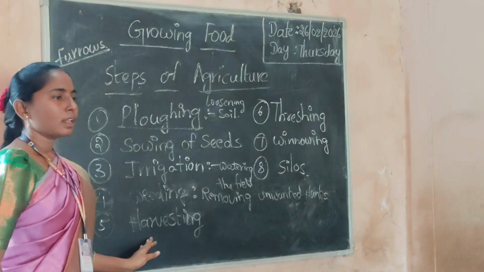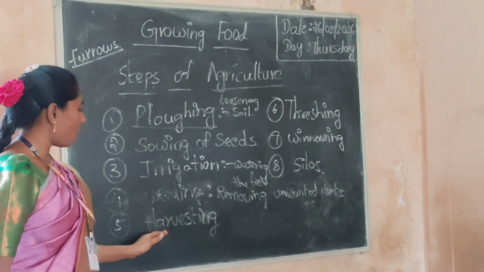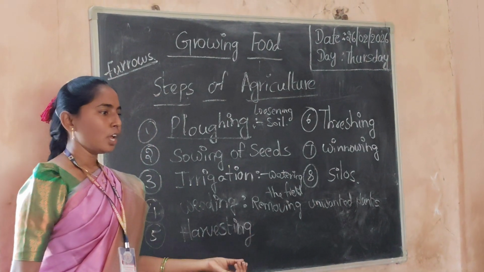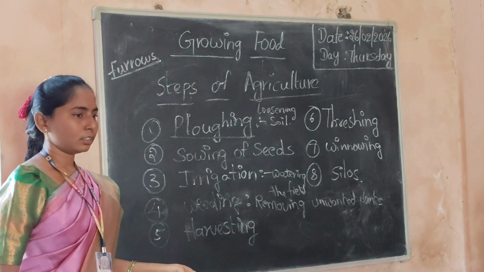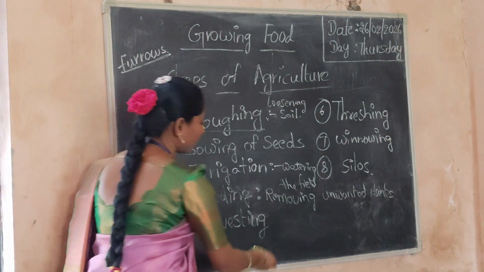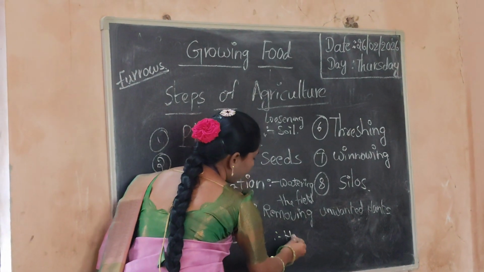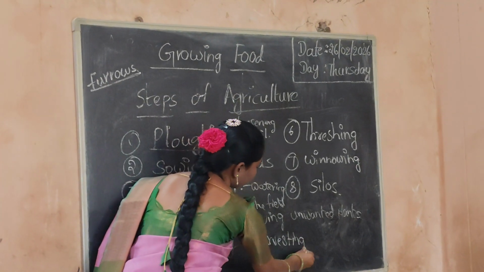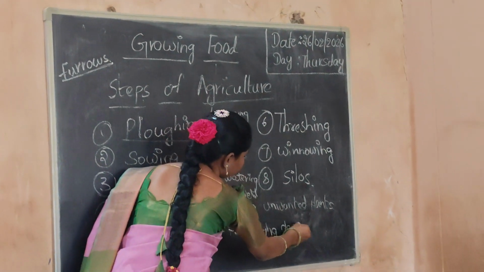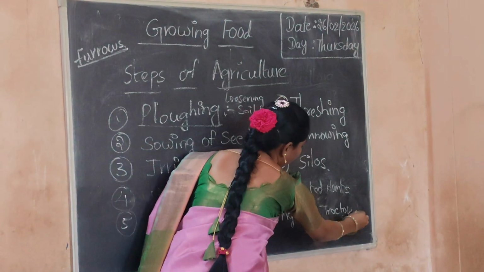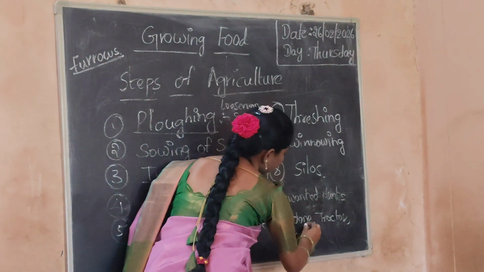The ripe plants are harvested by tractors or combine harvesters.